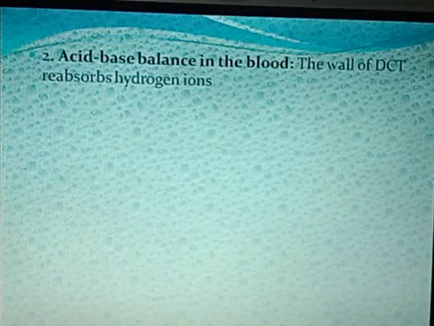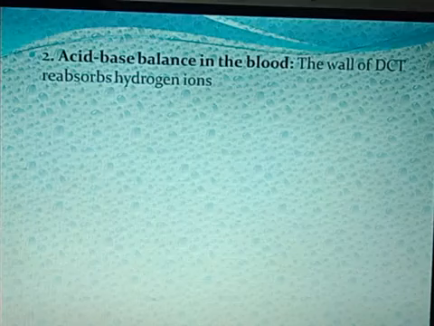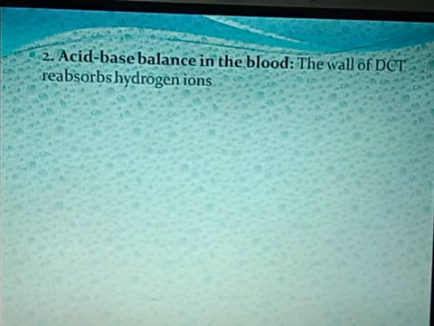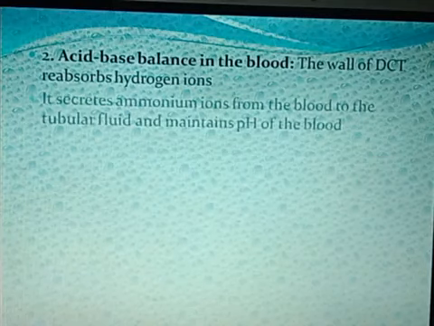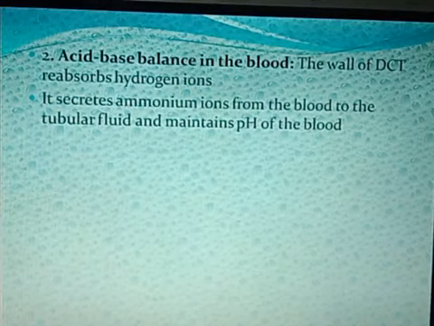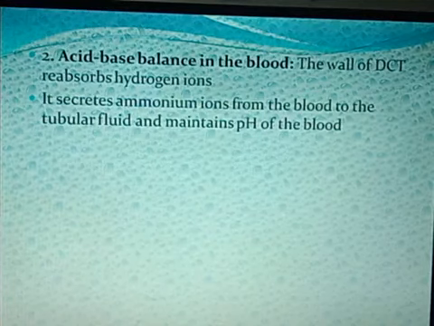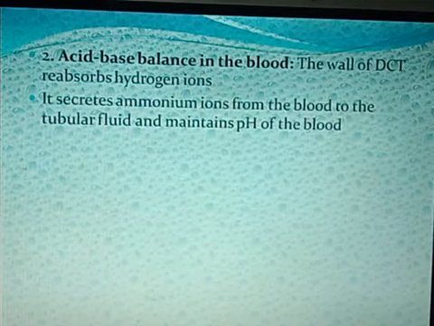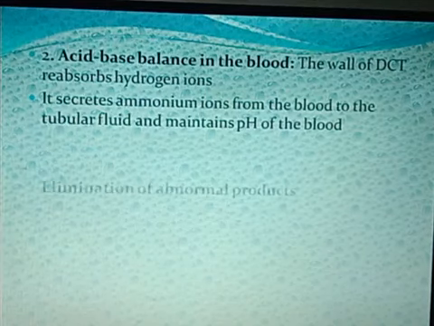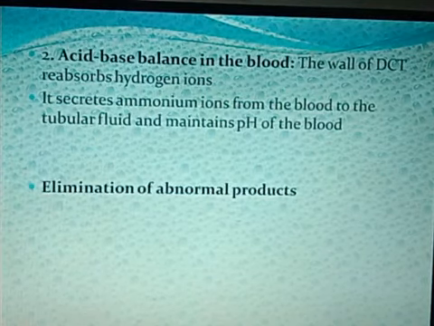Acid base balance in the body means the pH of the body. The wall of the distal convoluted tubule reabsorbs hydrogen ions. The basic function of this DCT is to absorb hydrogen ions. It secretes ammonium ions from the blood to the tubular fluid, and that will maintain the pH of the blood. Elimination of abnormal products.